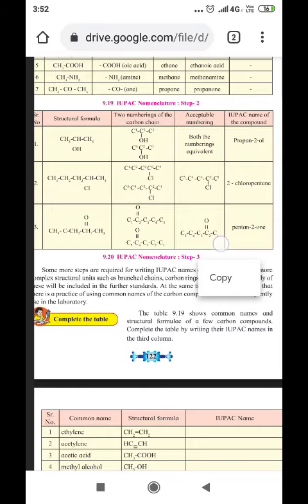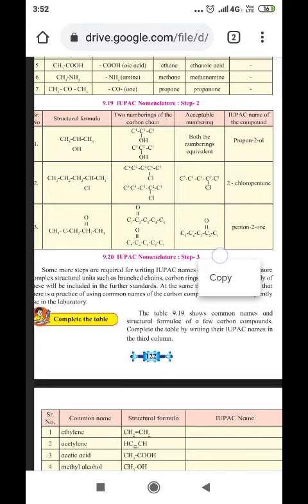So here you can see, chlorine can be numbered in both the ways. In one way, the carbon attached to chlorine gets 2. If it is numbered on the other side, the carbon attached to chlorine gets 4.